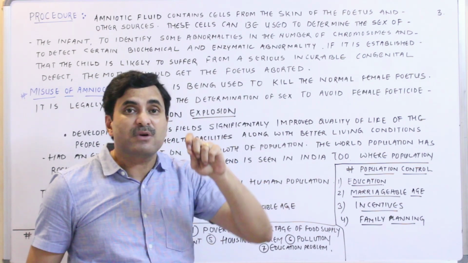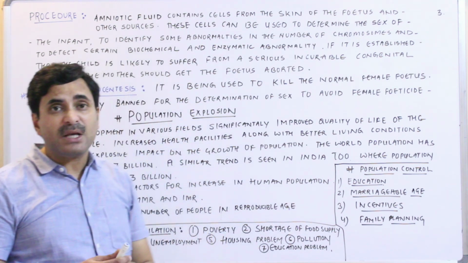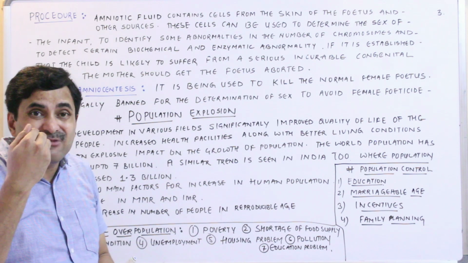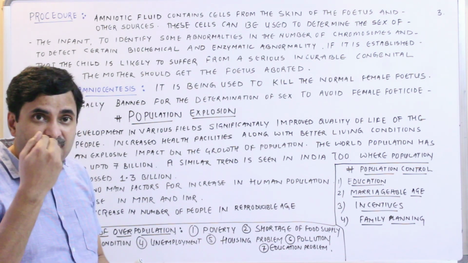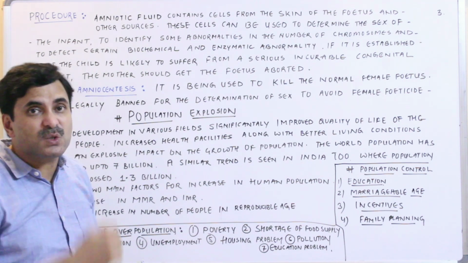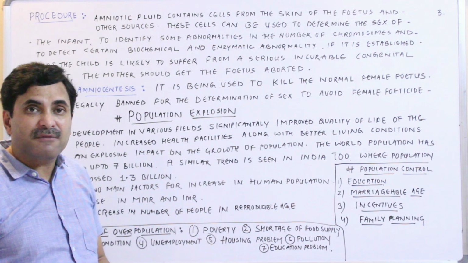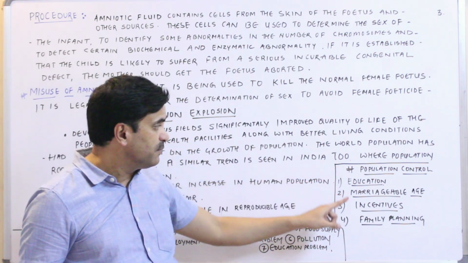Proper awareness education must be given to couples of marriageable age, and they must be informed of the advantages of small families and the disadvantages of bigger families. So education can play a bigger role in population control.